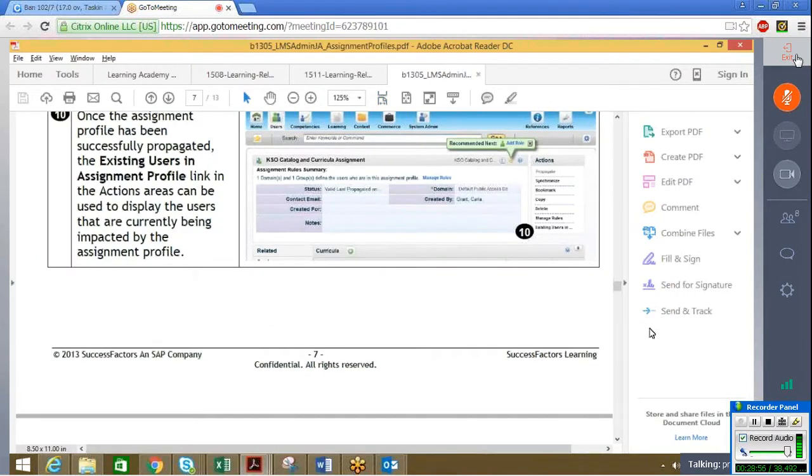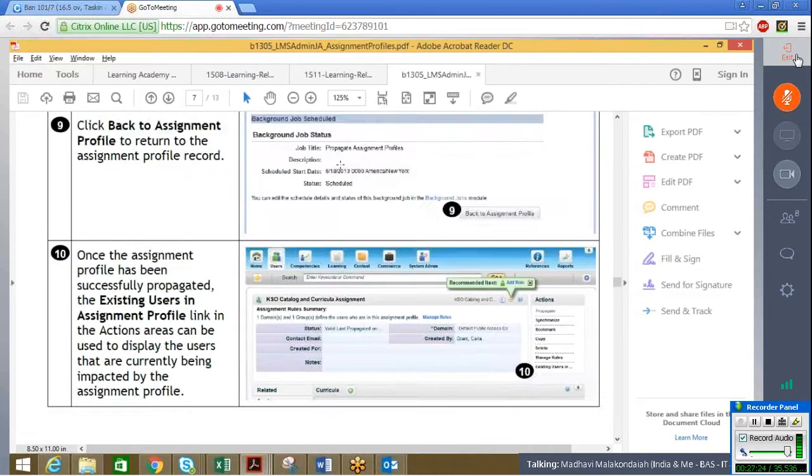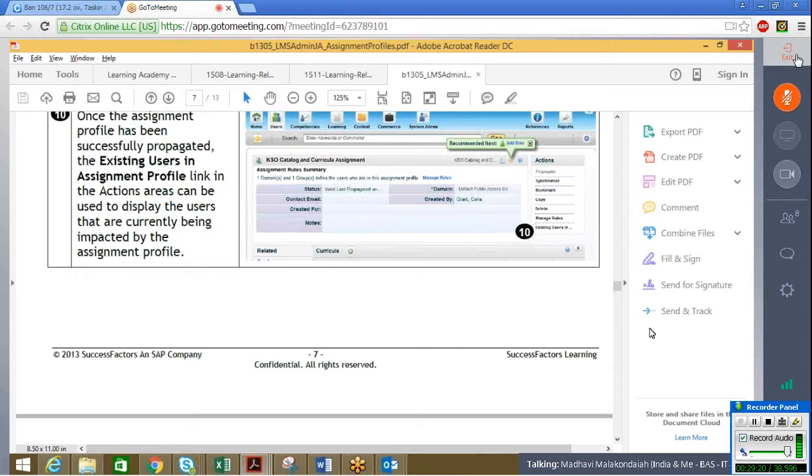Madhavi, first time we have to do propagation, and once we have clicked that, only then are changes implemented, and then we can again see that button. That's it, right? Yeah, that's it. Otherwise, we don't have to keep doing that. Once we have created our assignment profile and told the system, we propose the users who are actually getting affected by the rules we create, and then we have included from the related areas. Then only we will do the propagation.